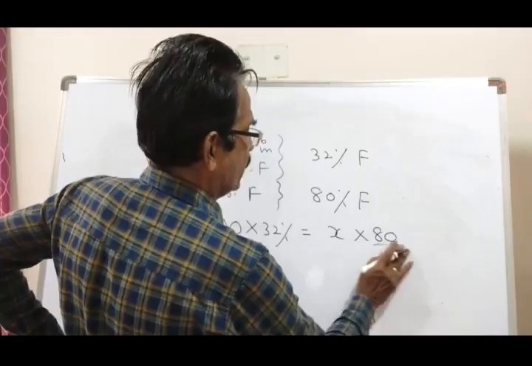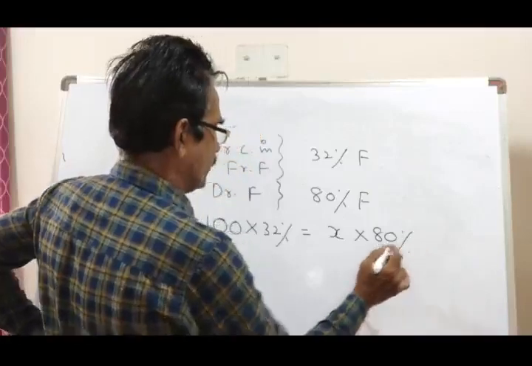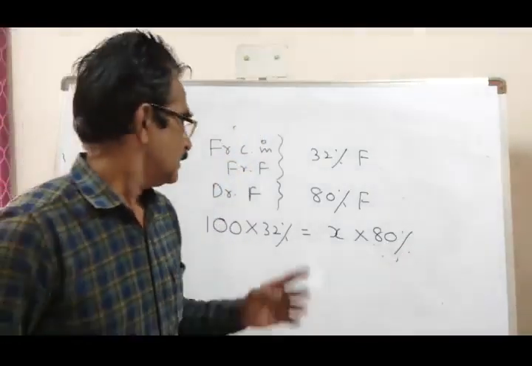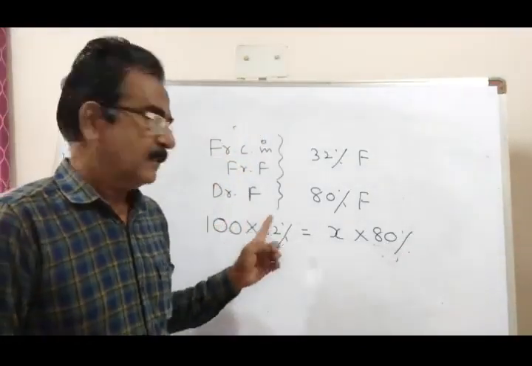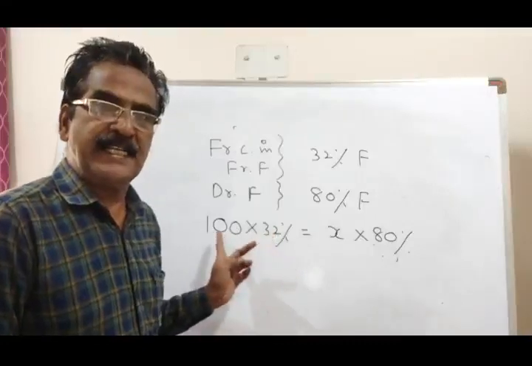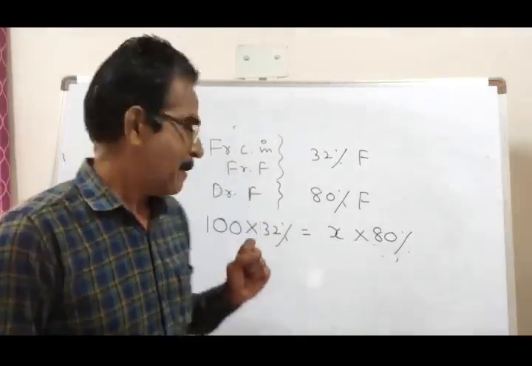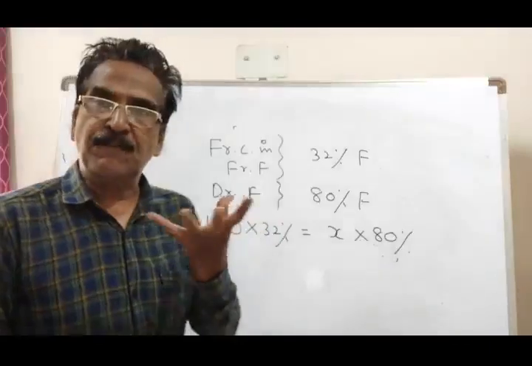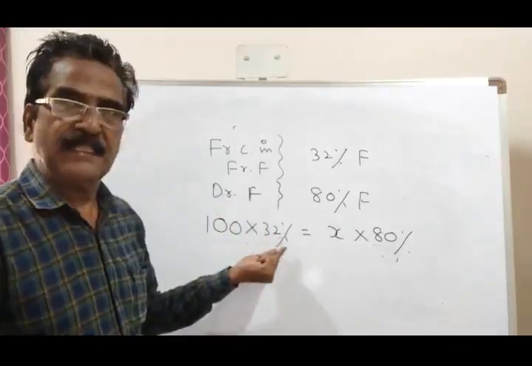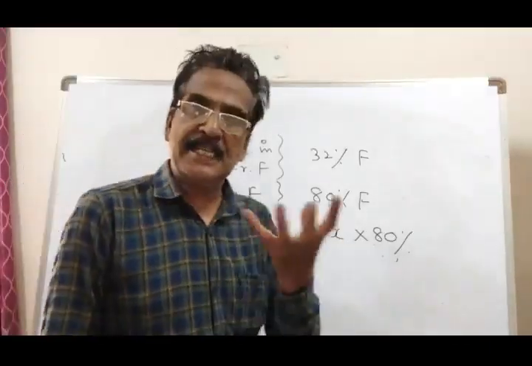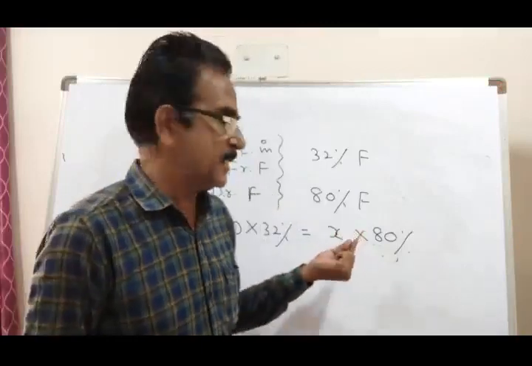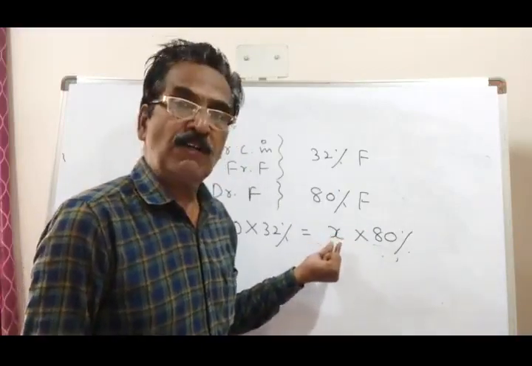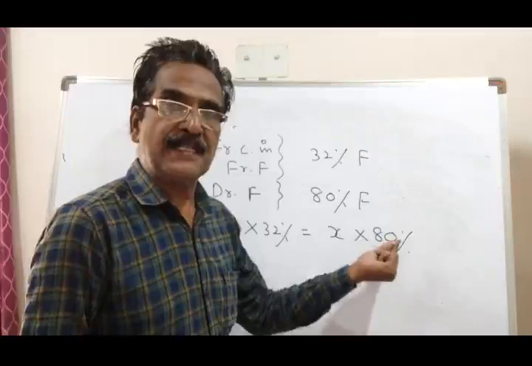So this is your step. 100 kgs fresh fruits have been taken. So how much will be fruit contents? 32%. X kgs dry fruit, what will be the fruit contents? 80%.